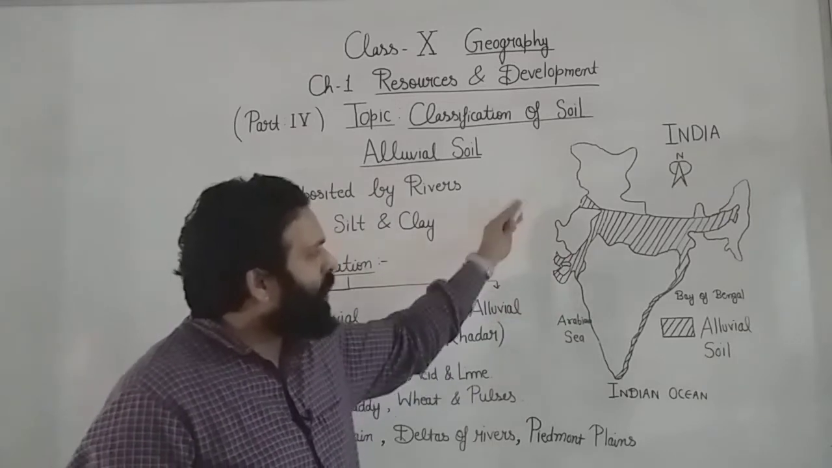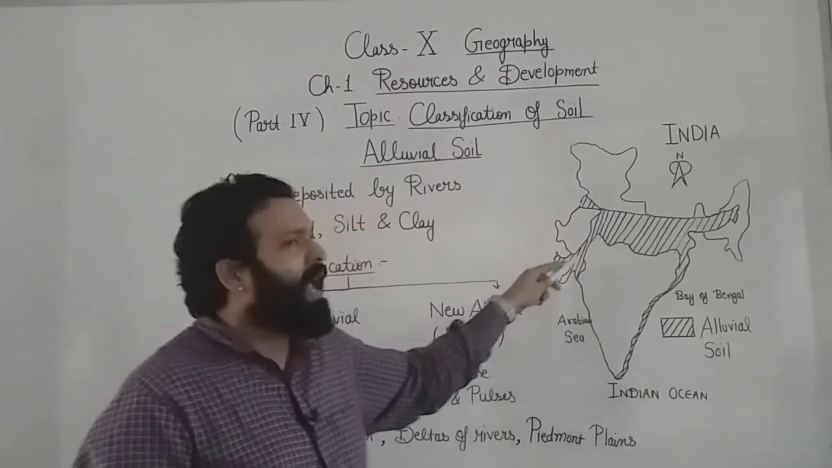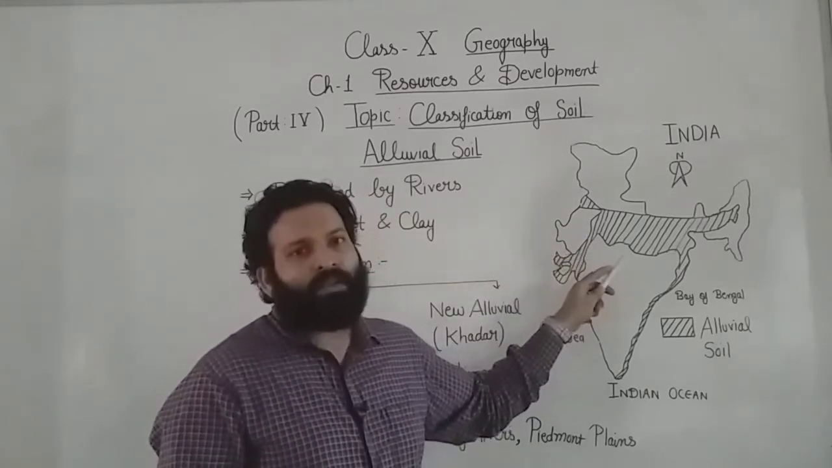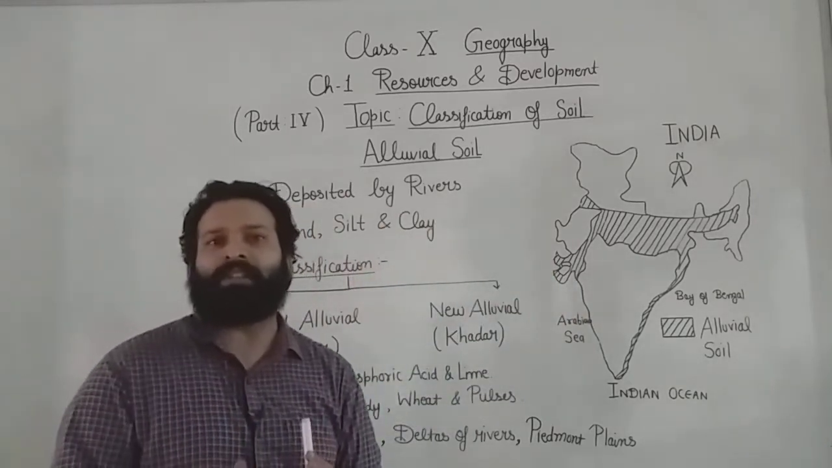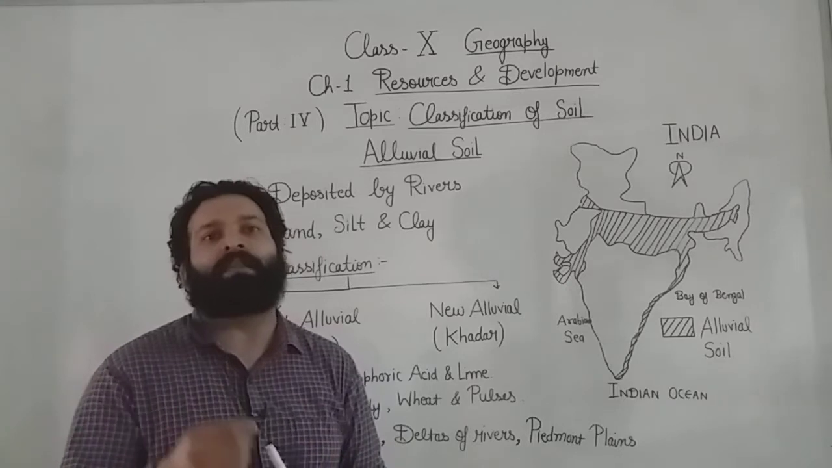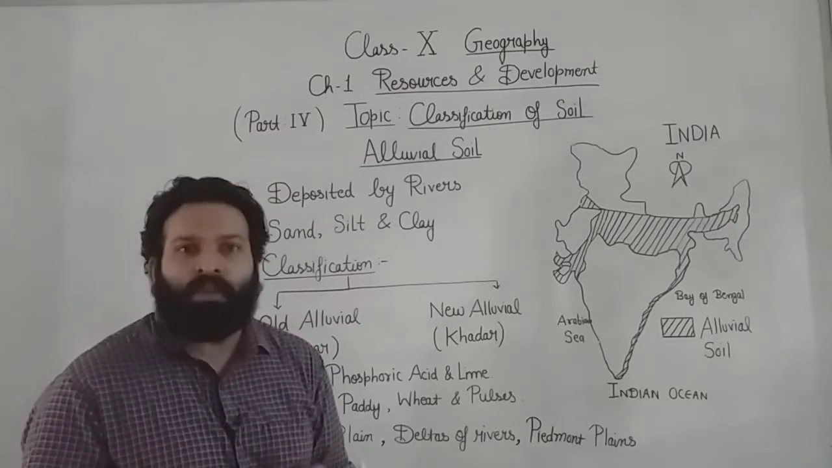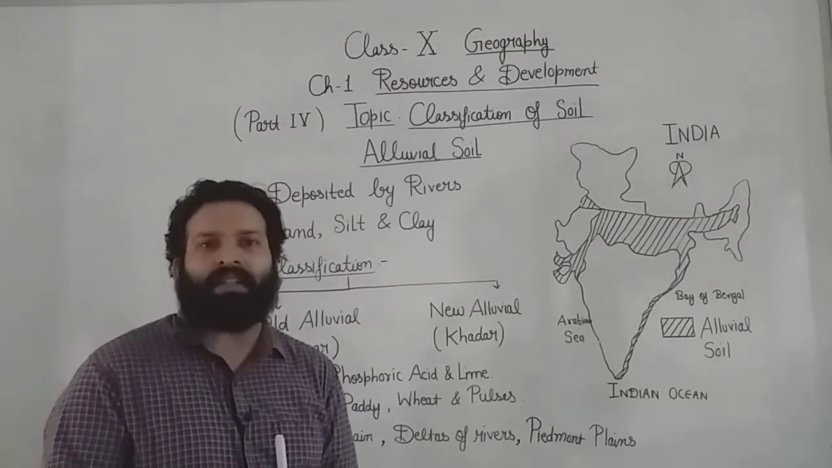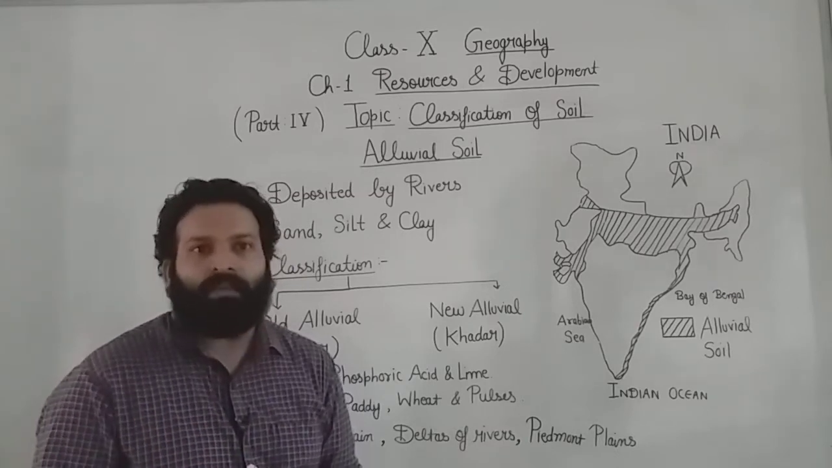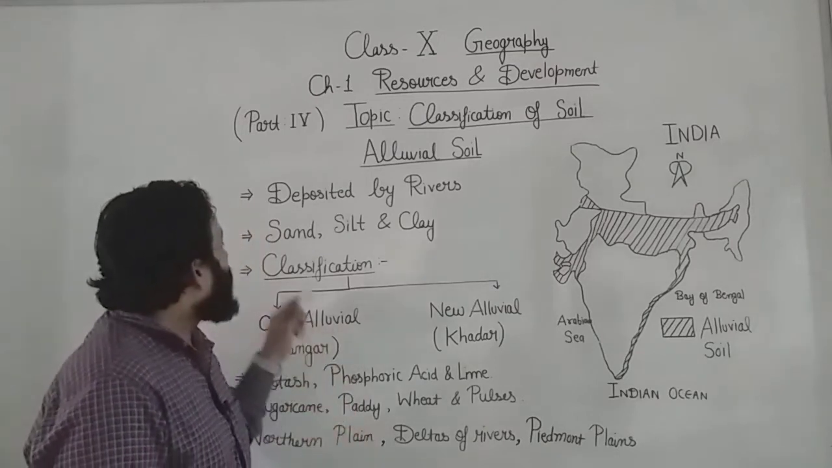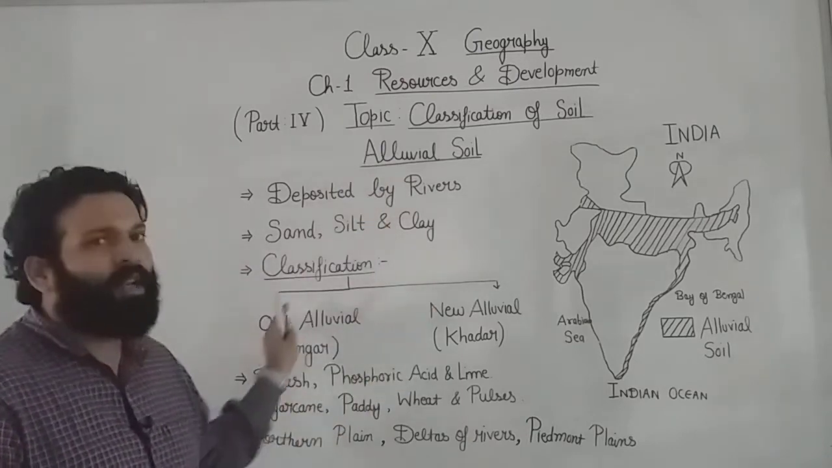You have to fill the map accordingly. This is the physical map of India, and you can see the states where alluvial soil is found. So students, this is all about alluvial soil. First, it is the most prominent soil of India, and the most fertile one. It is deposited by rivers. It is composed of sand, silt and clay. The chemical constituents you have to keep in mind. Other than this, where it is found. So students, the classification is also very important for the 3-mark question. So this is all about the alluvial soil.